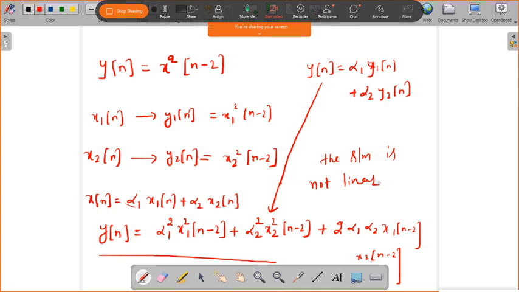Any doubt in this? Any doubt regarding this? No, right? If you have a doubt in any expression, you can ask. So, the system is not linear.